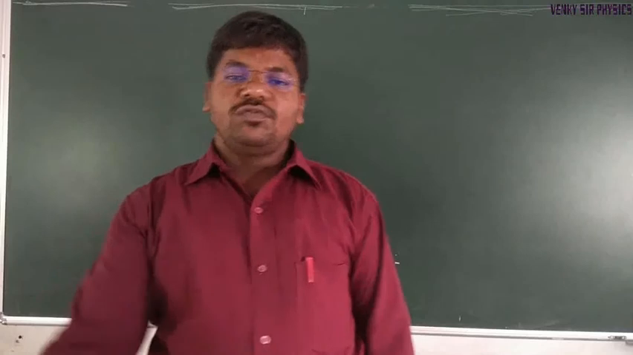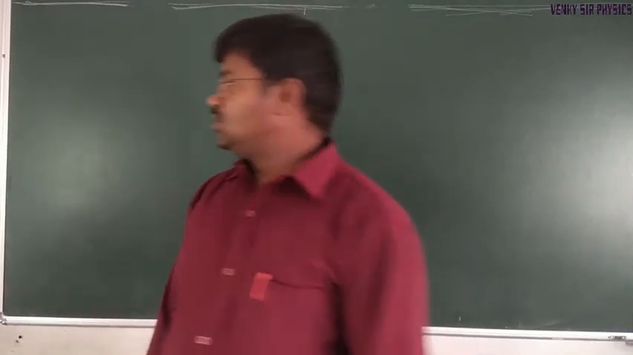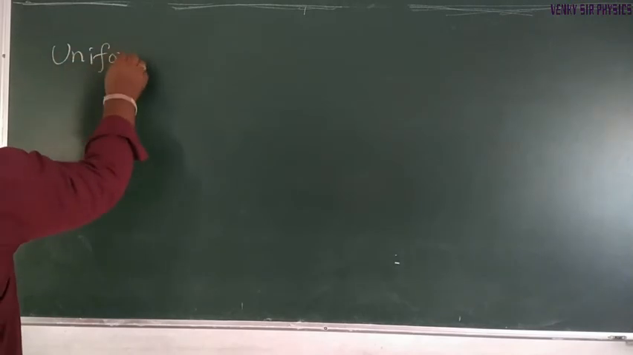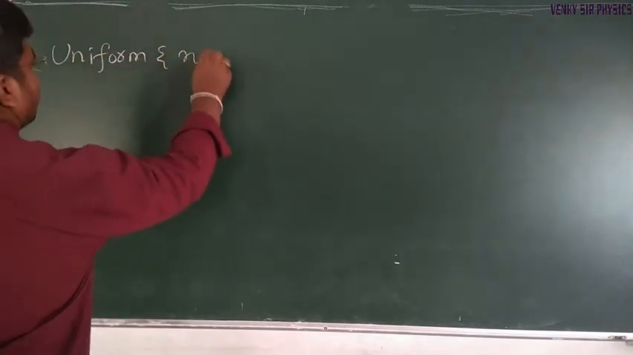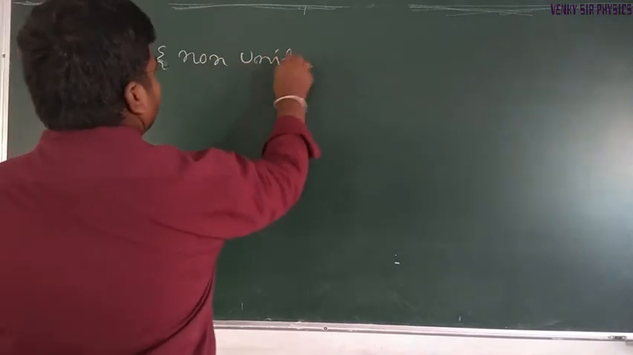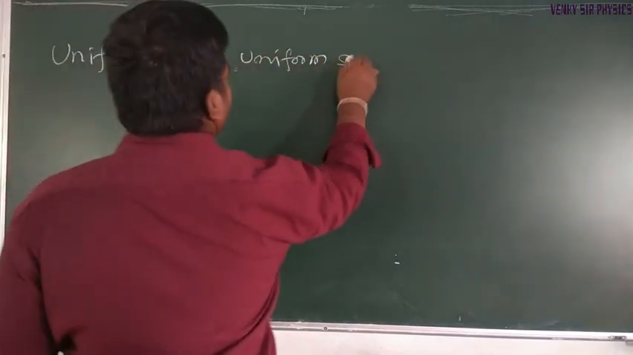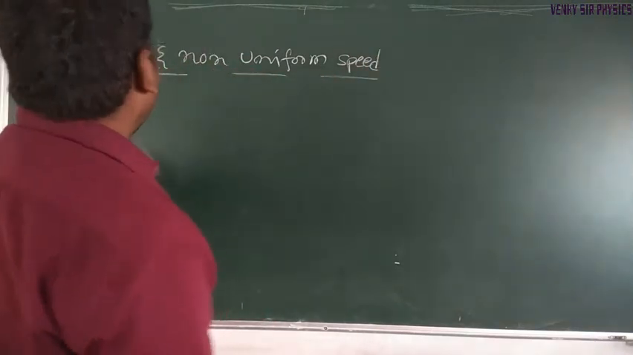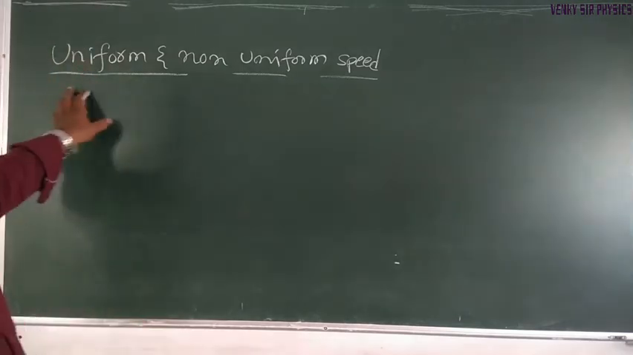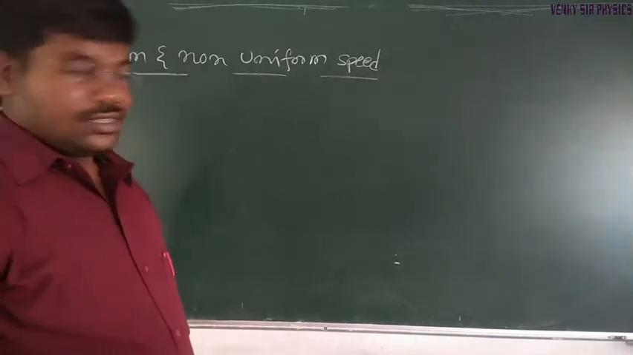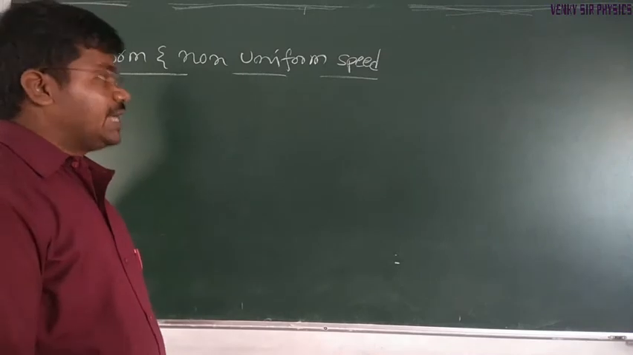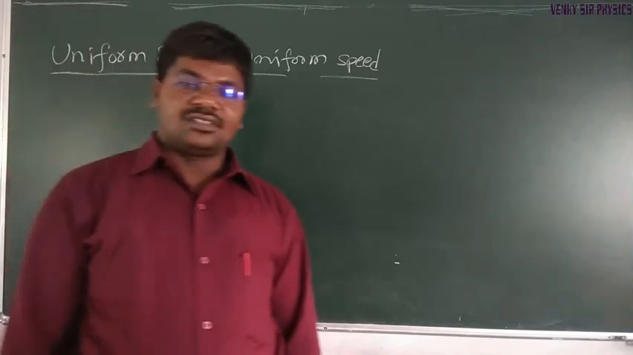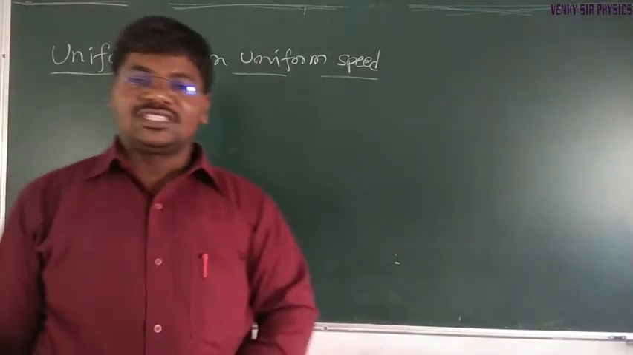Coming to uniform and non-uniform speed. In the previous class we discussed uniform and non-uniform motion. Here, uniform and non-uniform speed. We know that speed is the ratio of distance to the time taken by a body. Speed is equal to distance by time.